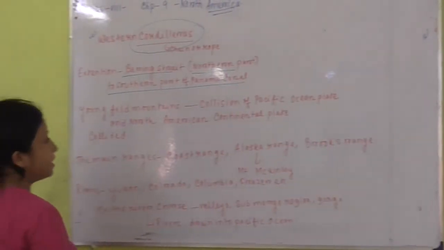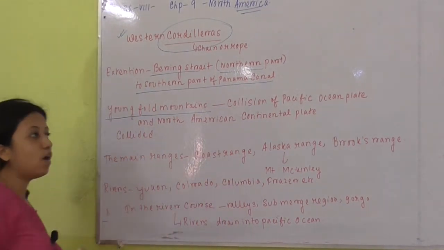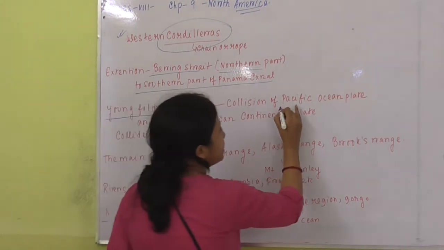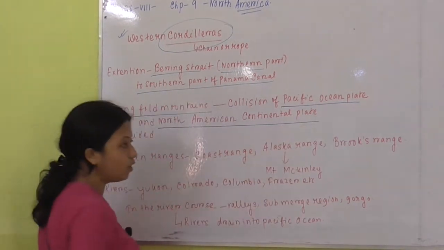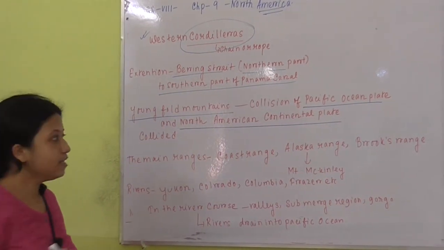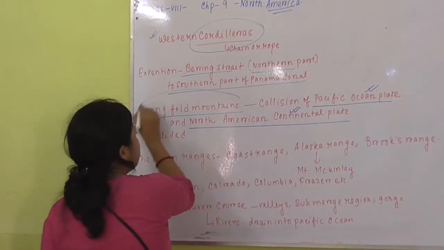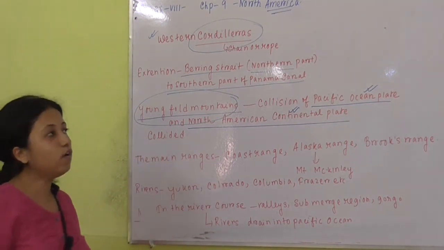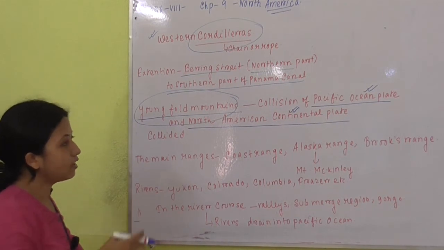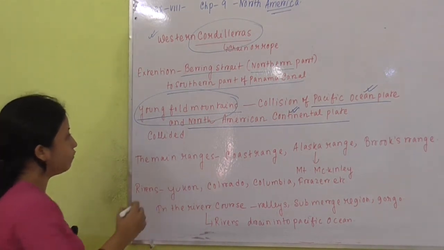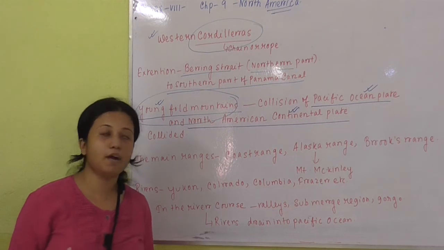The Cordilleras are a group of Young Fold Mountains caused by the collision of the Pacific Ocean plate and the North American continental plate. When an oceanic plate and a continental plate collide, Young Fold Mountains are created. In North America we call this western Cordillera the Rockies, and it extends to South America as the Andes.